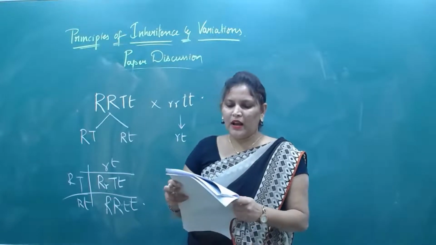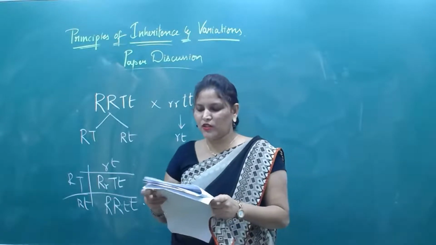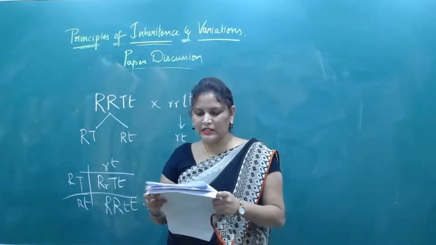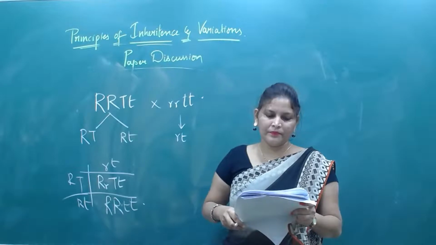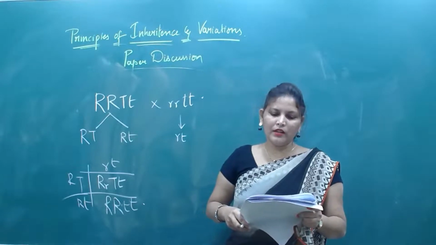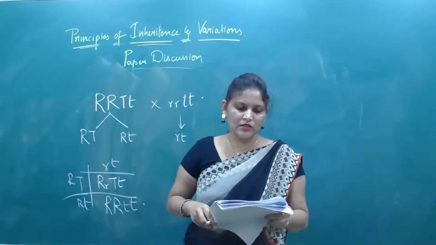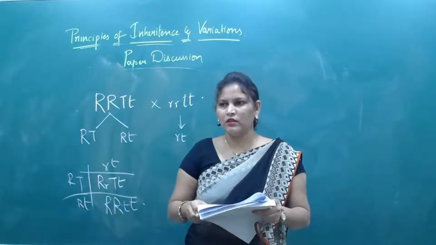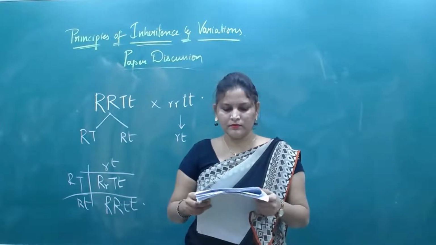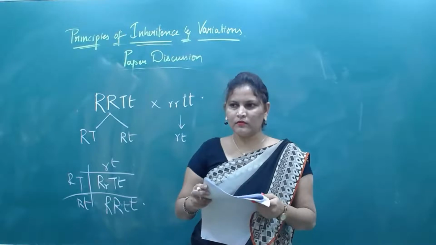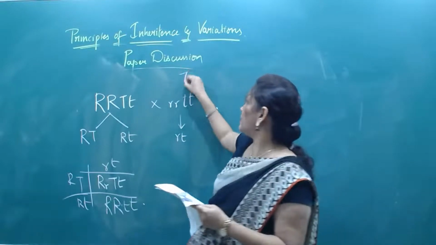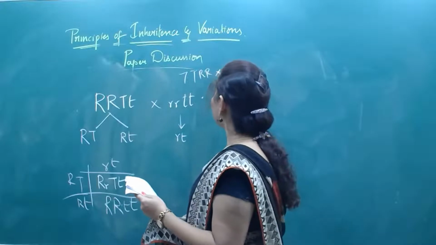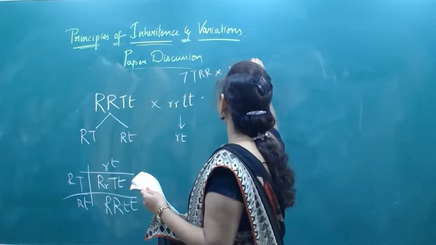When a tall plant with round seeds is crossed with a dwarf plant with wrinkled seeds, then the genotype of all tall plants is round seeds. How many types of gametes would a plant produce? What are they asking? When capital T, capital R is crossed with small t, small r.